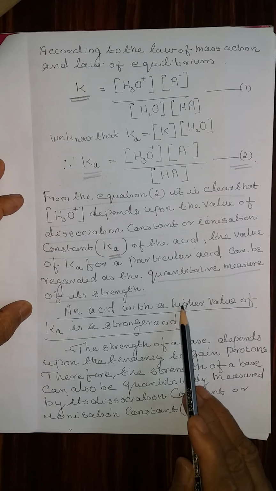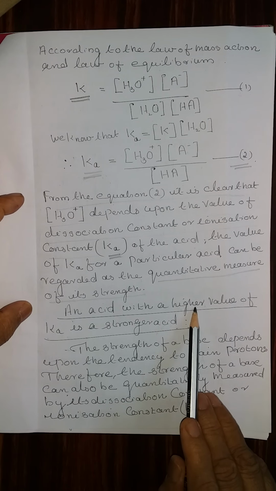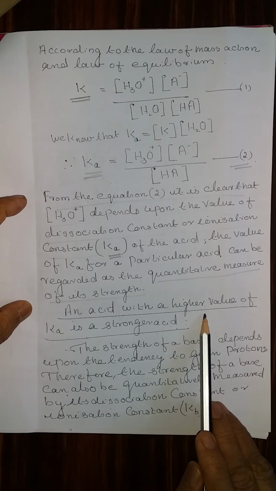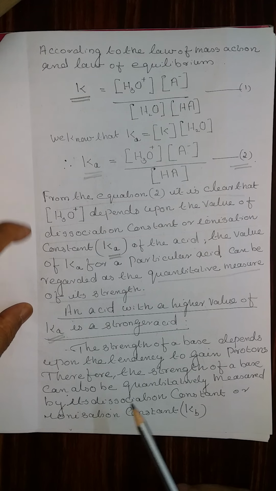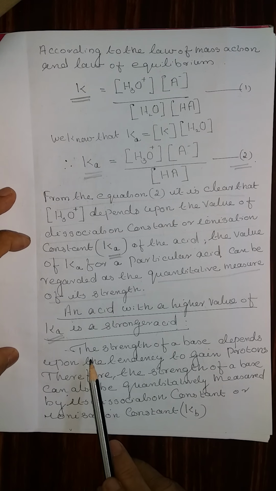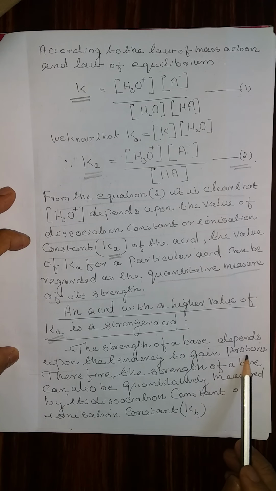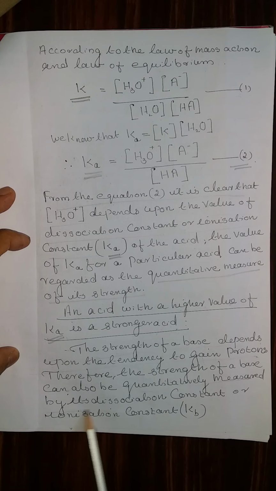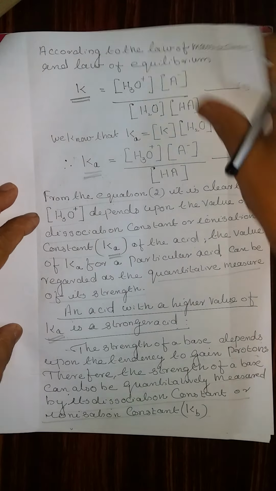One of the most important conclusions, and even for the fill in the blank question, this sentence is very important. That means an acid is a strong acid when it possesses a higher value of dissociation constant of acid. Similarly, the strength of the base depends on the tendency to gain protons. Therefore, the strength of a base can also be quantitatively measured by the dissociation constant or ionization constant Kb.